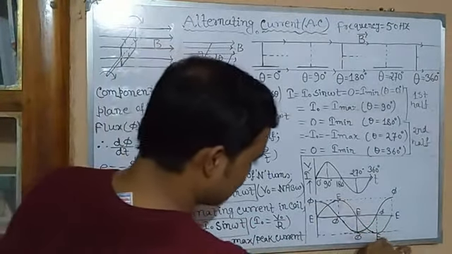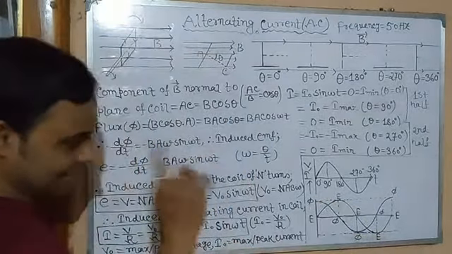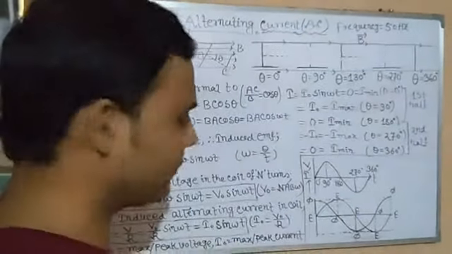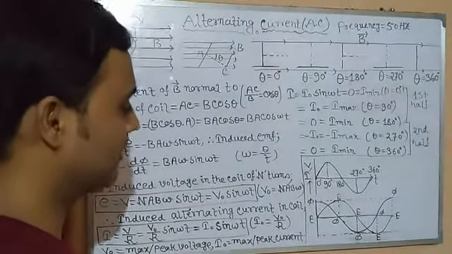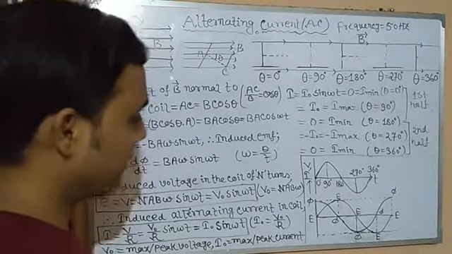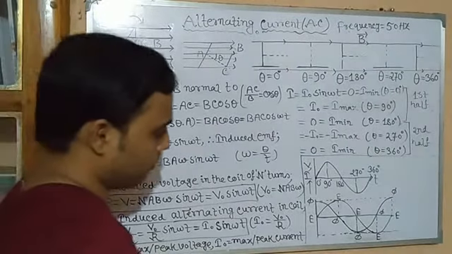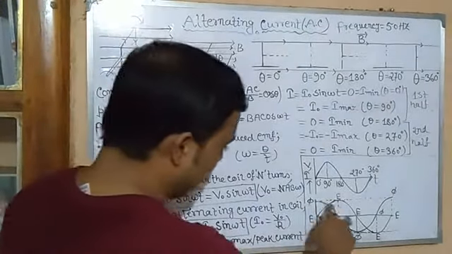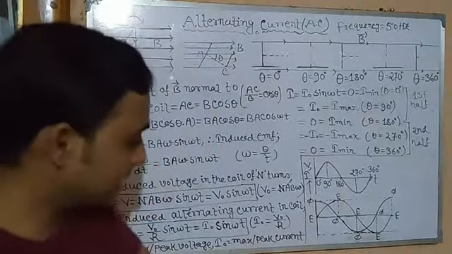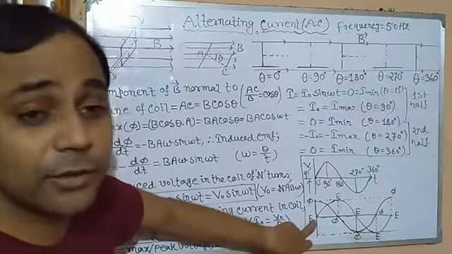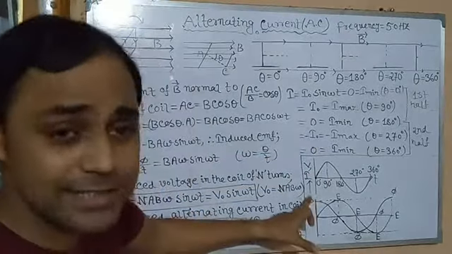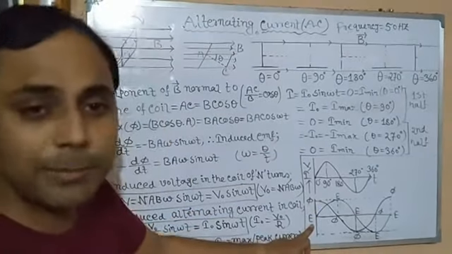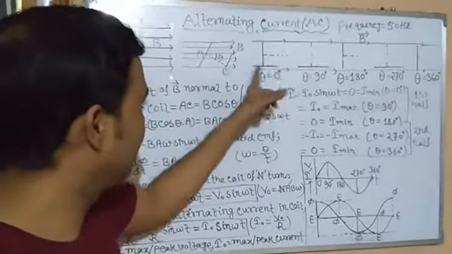Capital E indicates the induced EMF, and induced current also, since current is obtained from EMF or voltage, and phi indicates the changing flux. Initially E is 0 when phi is maximum, isn't it? So when flux is maximum, induced EMF is 0, meaning current is 0.